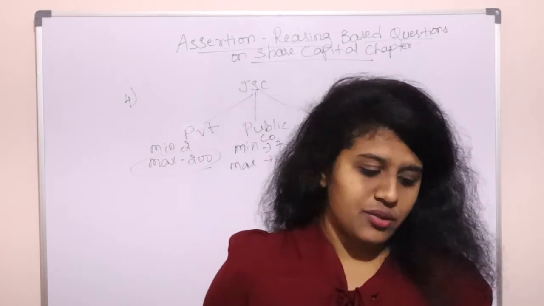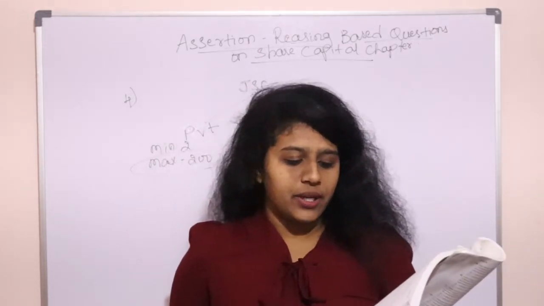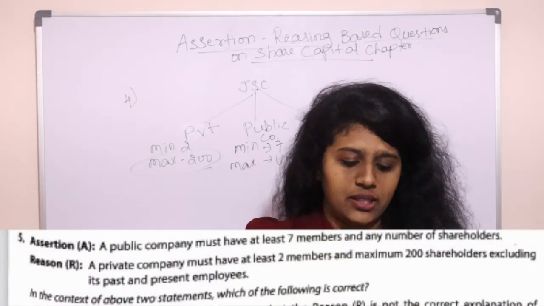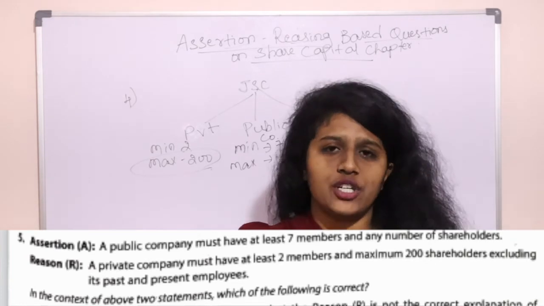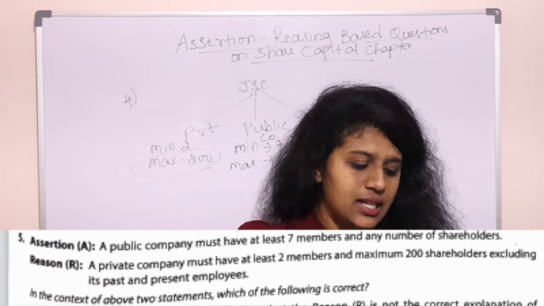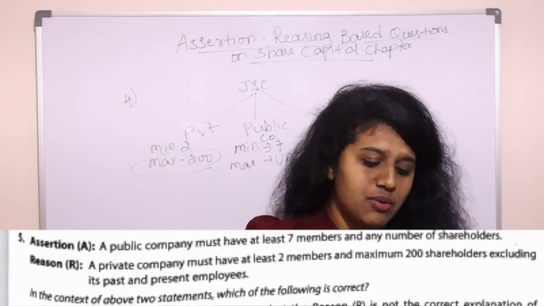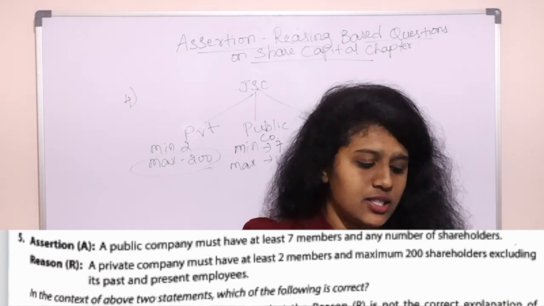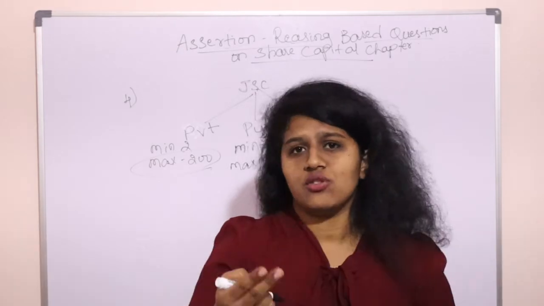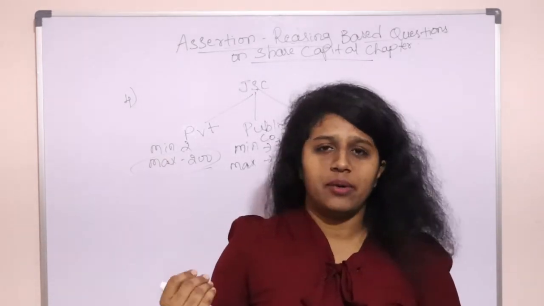We'll go to the fifth question. Fifth question is also related to the number. A public company, the assertion tells, a public company must have at least 7 members and maximum can be any number of shareholders. True. We know it's true. Then reasoning tells, a private company must have at least 2 members and maximum 200 members, excluding its past and present employees. Yes, it's true. You know minimum is 2 and maximum is 200. 7 in the public company and unlimited in the public company.